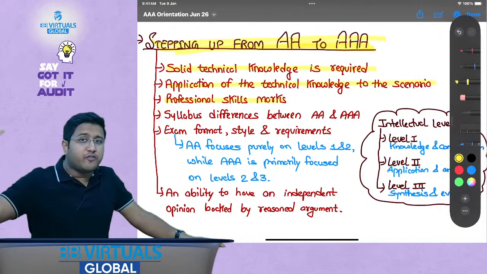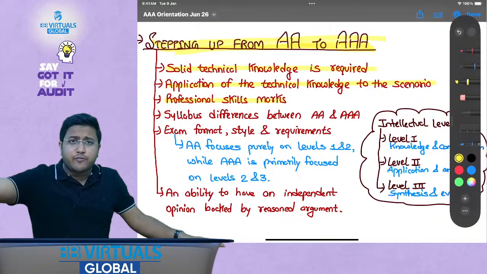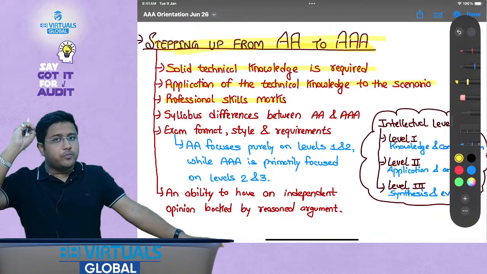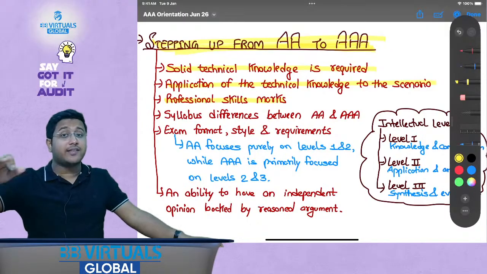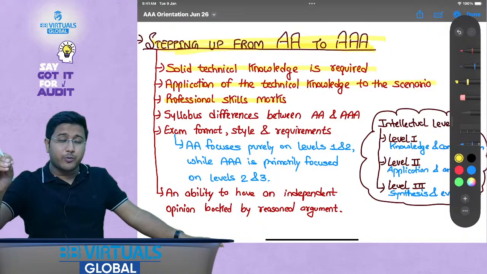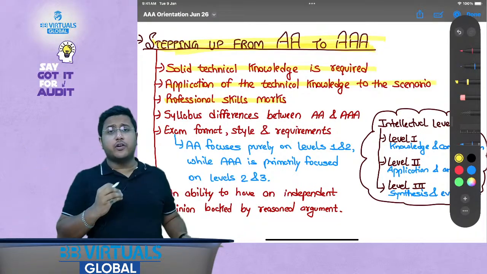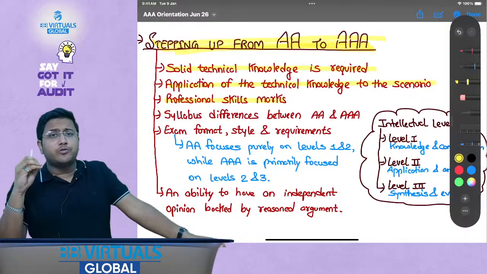See, you want to get 50 marks to pass, right? In that 50 marks, 20 marks is of professional skills only. So if you don't lose it, there would be a greater chance that first of all you will pass, and if you really perform well, you might get a rank also. And that is why it becomes very important for us to understand how you need to gain marks for professional skills.